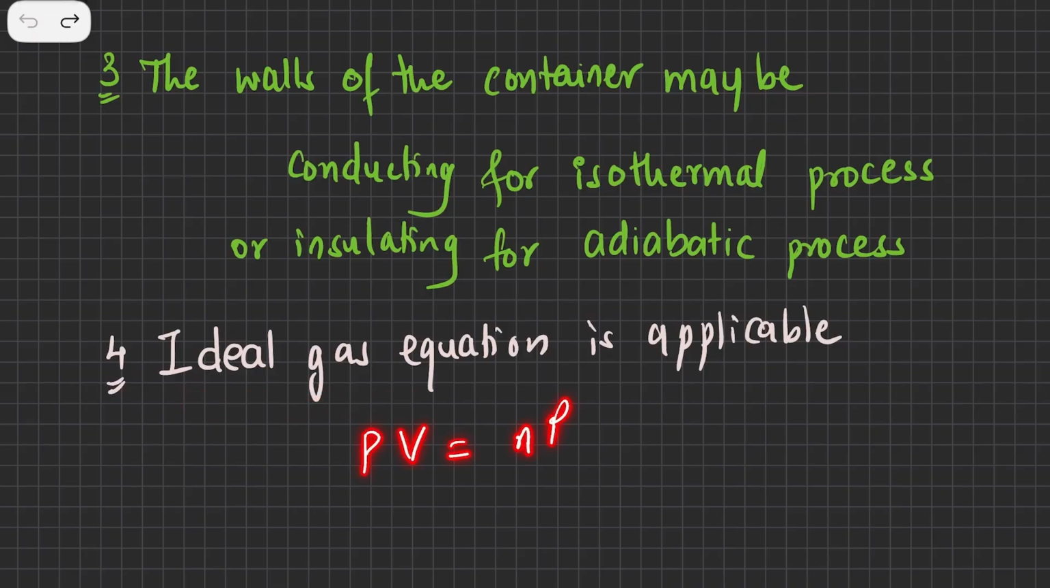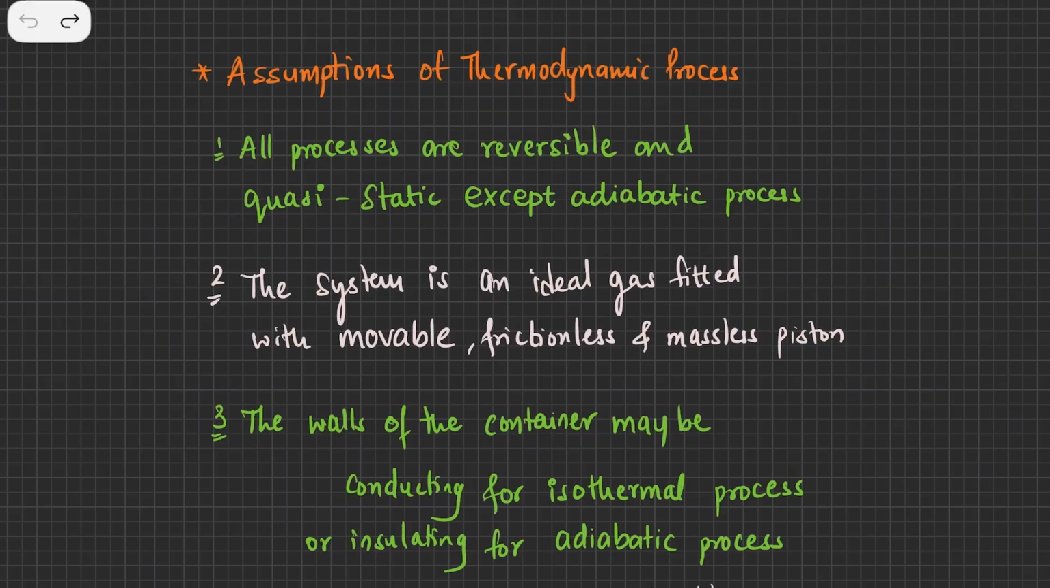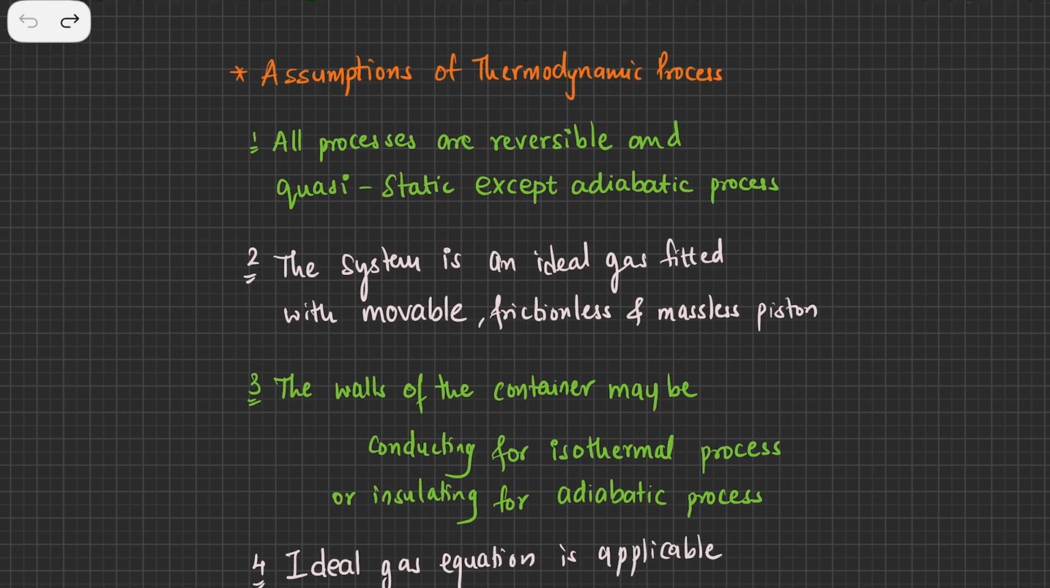And lastly, the ideal gas equation is applicable, which we have studied: PV = nRT. P stands for pressure, V for volume, T for temperature, R is the universal gas constant, and n is the number of moles. So whenever we are studying thermodynamic processes, we are going to assume that these four assumptions are valid. Only then will we be able to understand thermodynamic processes in a bit of detail.